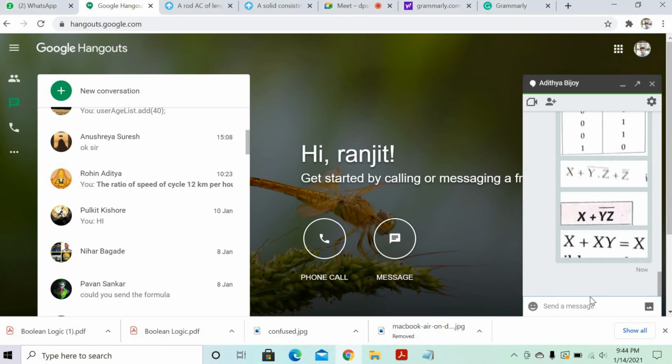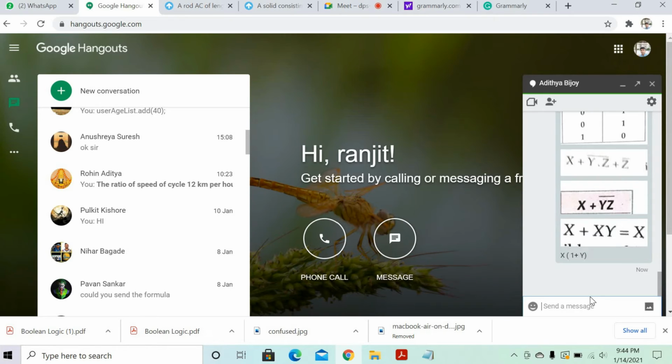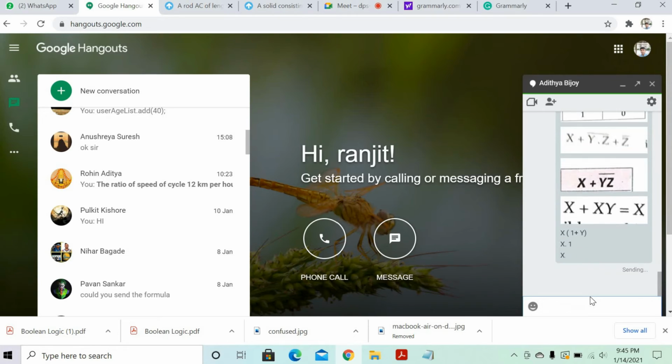Okay, I got it, sir. So here you can do one more thing. You can take the x common also, it will become x bracket 1 plus y. So 1 plus anything will be 1 only. Even the y value doesn't matter. The y value can be 0 or 1. Even if y is 0 or 1, 1 OR with 1 will always be 1 only, right? So the answer is x. Can you see that?